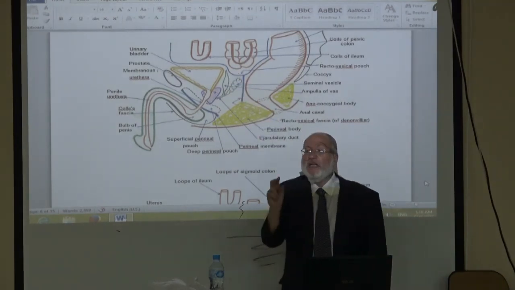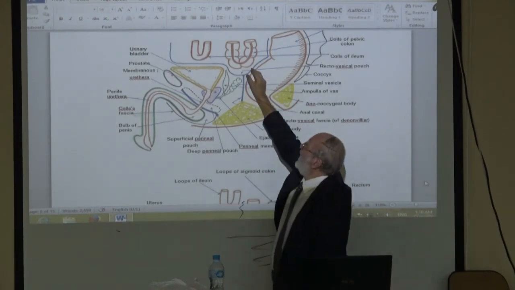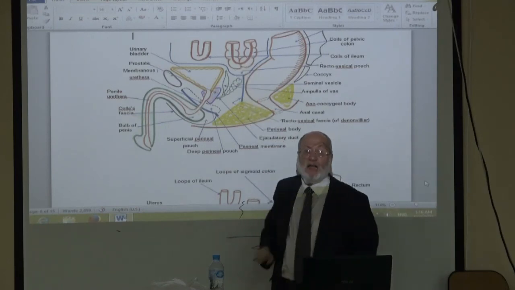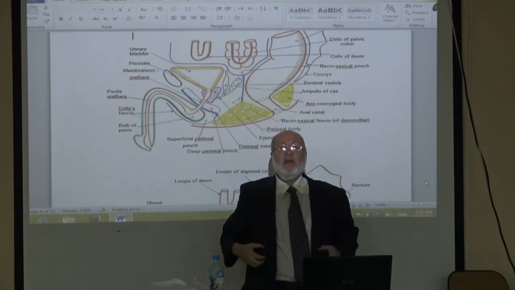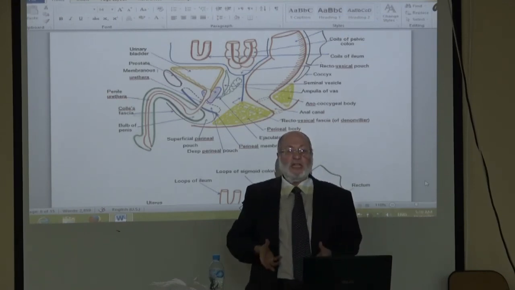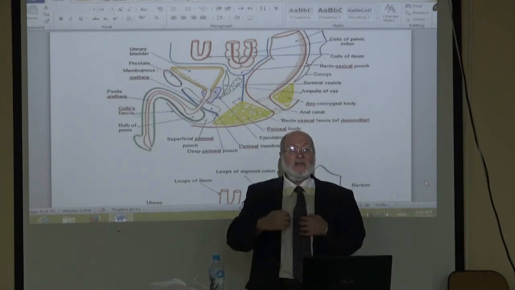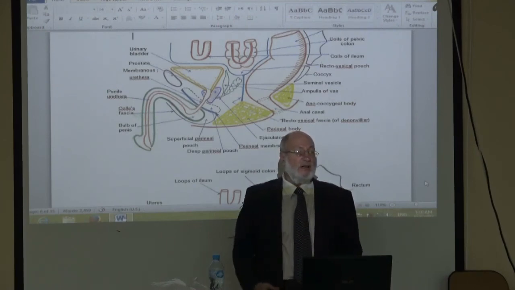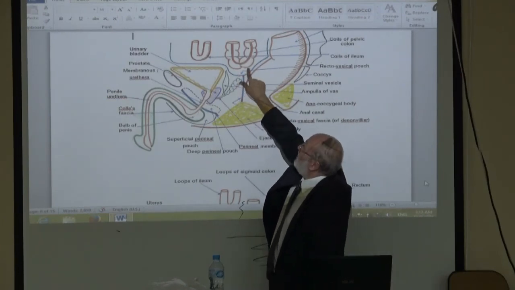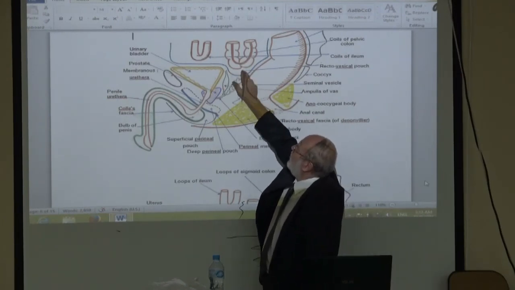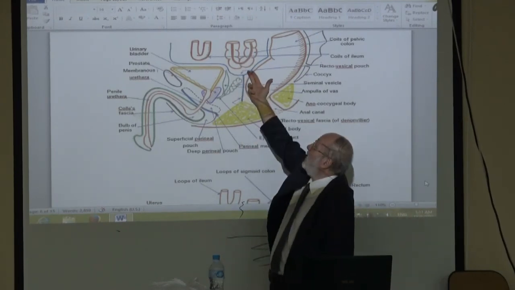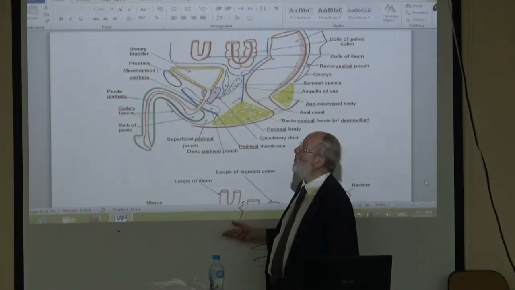Hard masses on PR examination in the recto-vesical pouch, or the pouch of Douglas, mean peritoneal malignant nodules, which occur in advanced malignancies in the abdomen. In any malignancy in the abdomen with peritoneal dissemination, malignant cells fall with gravity to the dependent area and proliferate to form malignant nodules in the recto-vesical or recto-vaginal pouch.